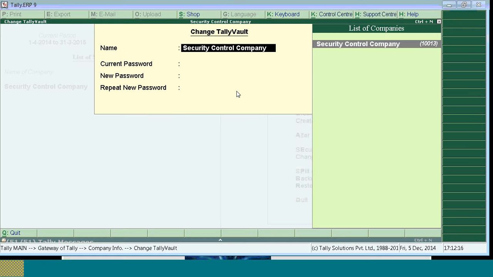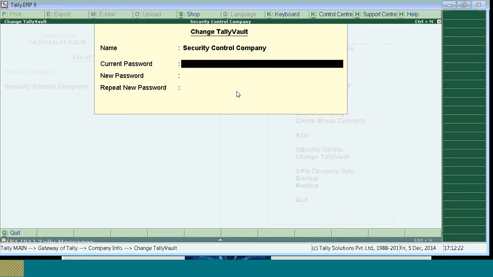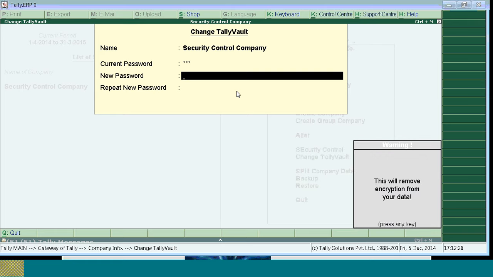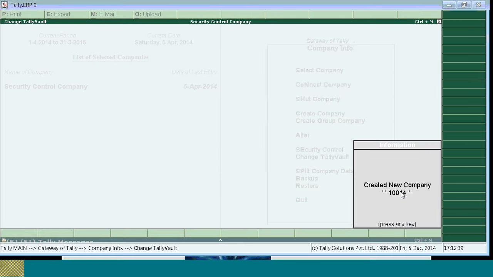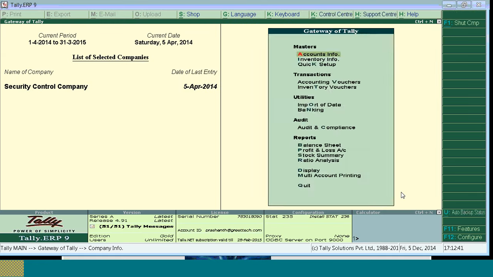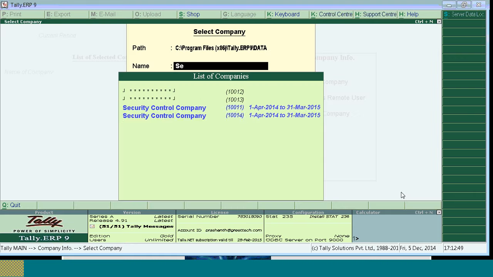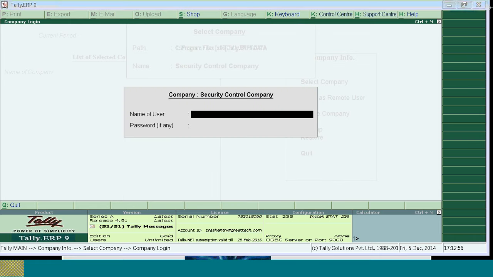In case you want to remove the Tally Vault password, go for Change Tally Vault, give the current password that is configured as the Tally Vault password, and leave the new password blank. You will get a message: this will remove encryption from your data. Change. Again a new company will get created with existing data without Tally Vault. Close the company. I am reloading the company once again. You can see here 10014, a new company got created which is not asking for the Tally Vault password.